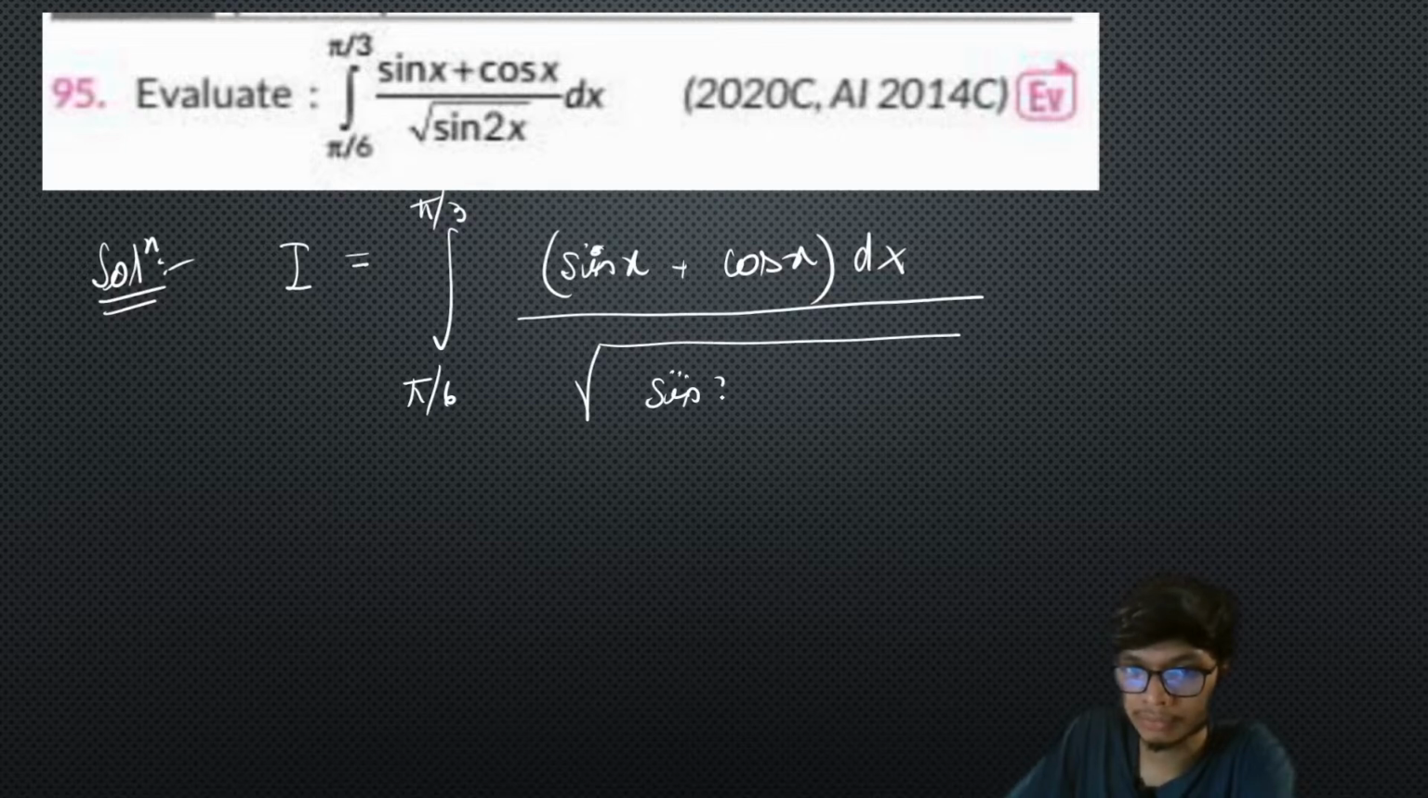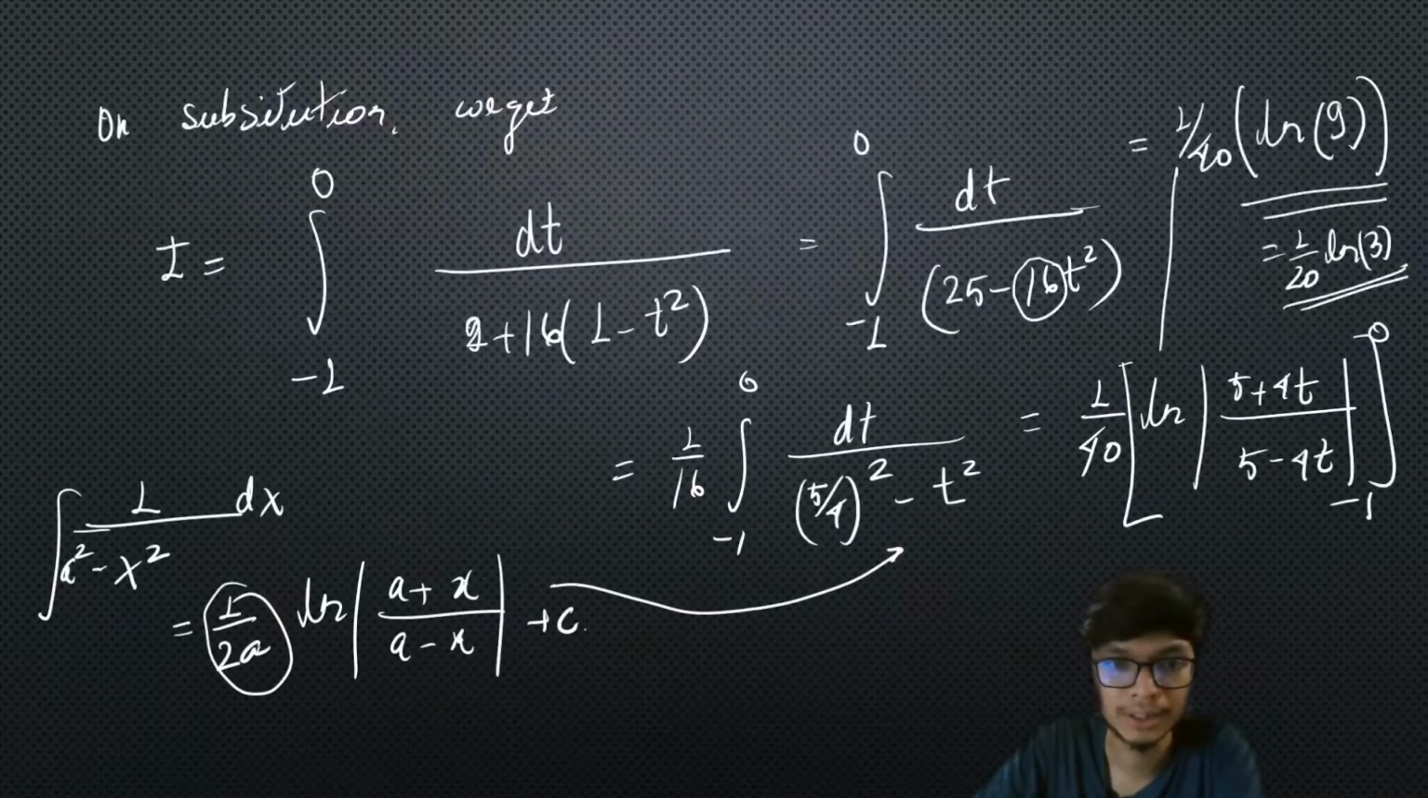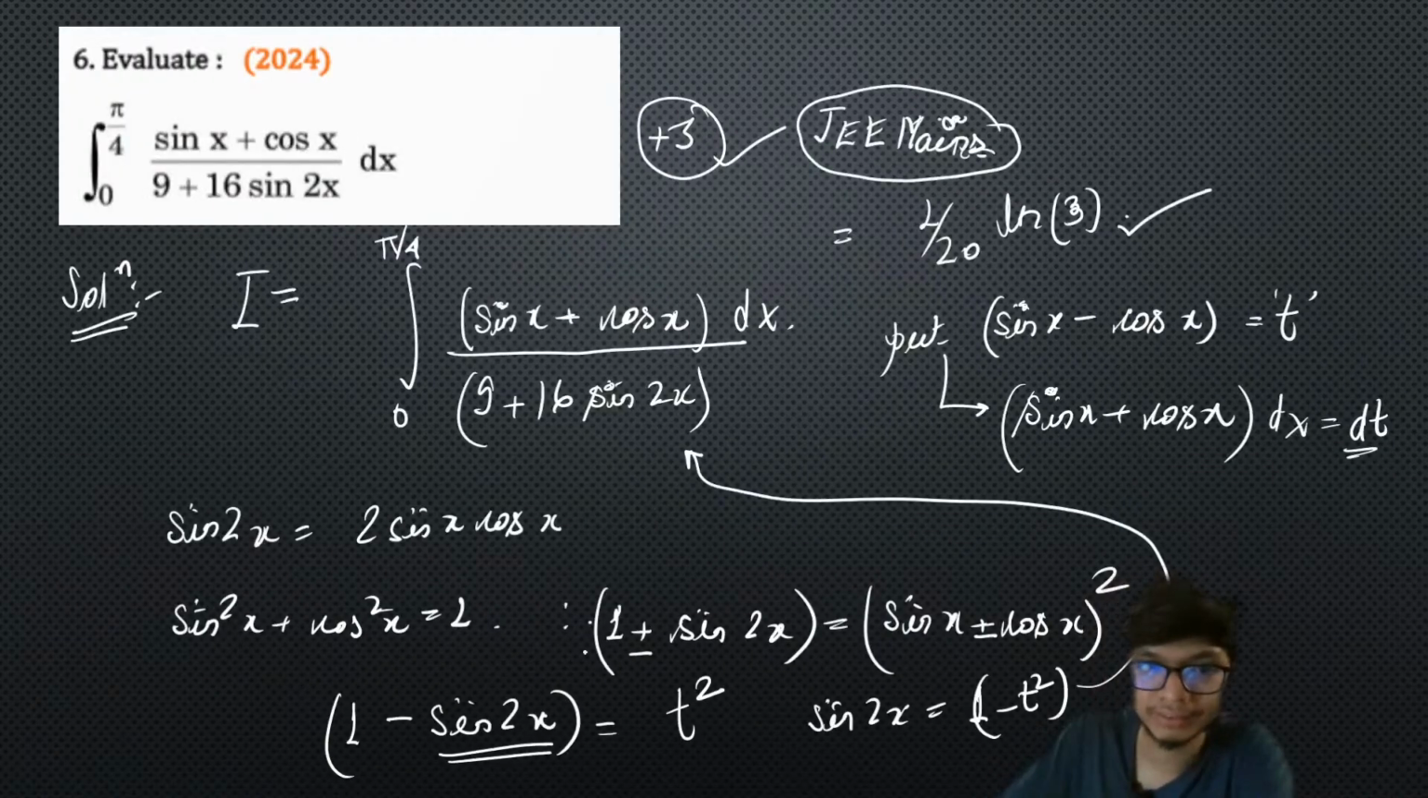Now if you recall from the previous questions, some previous problems. So over here, what did we do? We replaced sine 2x as 1 minus t square, right? So therefore, what you can understand is that sine 2x is basically equal to 1 minus (sine x plus cos x) whole square, right? Of that. So therefore, I'll do the same thing over here.